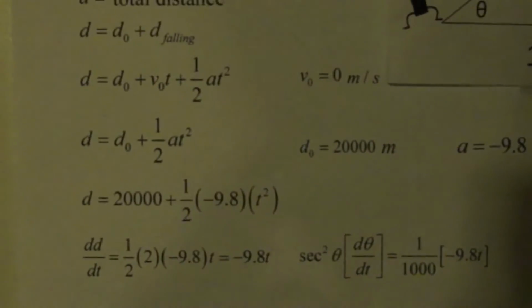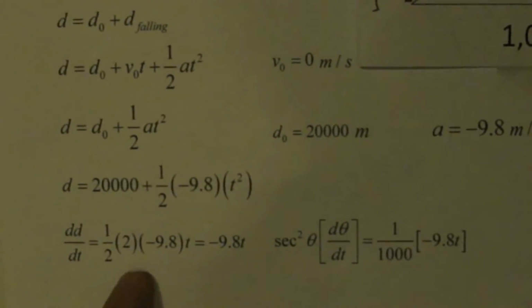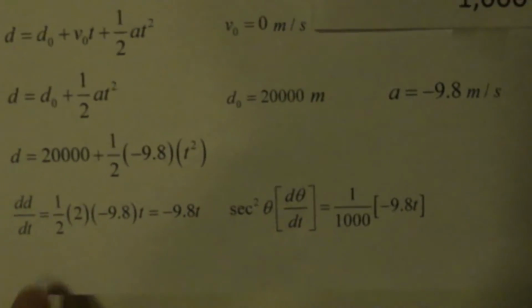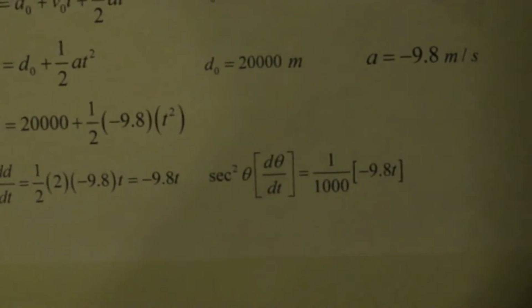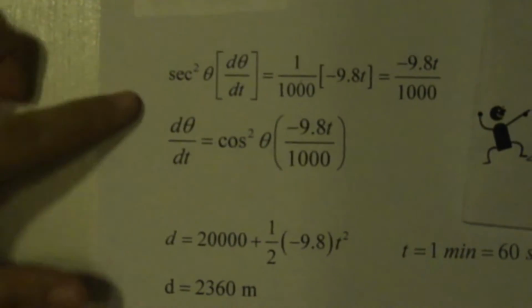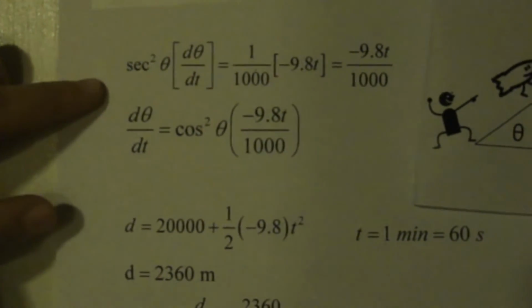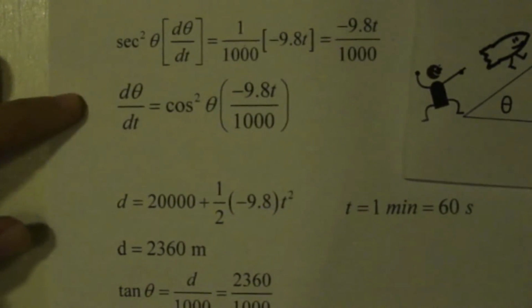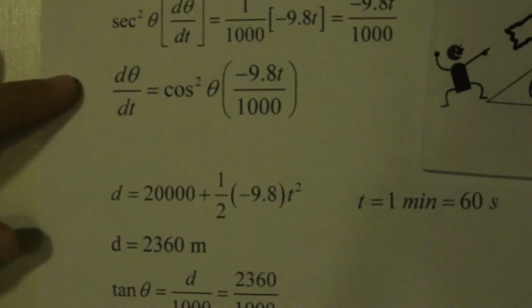Taking the derivative, we have just 20,000, which is a constant, so that comes out to 0, and 1/2 times t squared, so we bring the 2 down. 1/2 times 2, negative 9.8, because it's a coefficient, and just t to the first power, which comes out to negative 9.8t. So we can plug this back in for dd dt into the original equation, and we have secant squared theta times d theta dt equals 1 over 1,000 times negative 9.8t, which equals negative 9.8t over 1,000. Now, d theta dt equals cosine squared theta times negative 9.8t over 1,000.